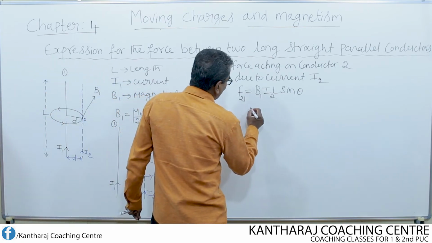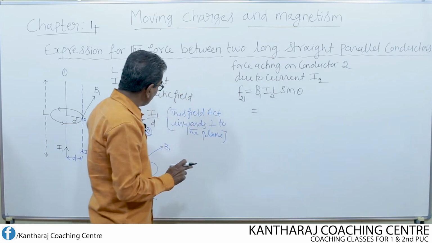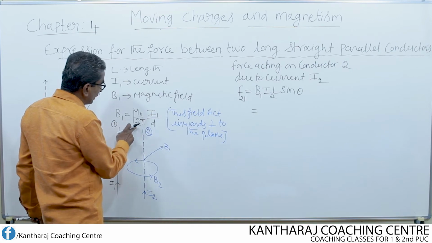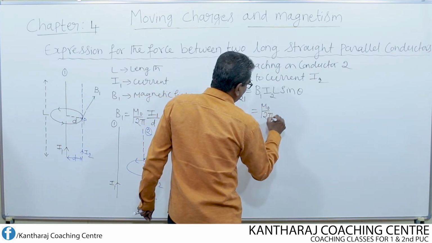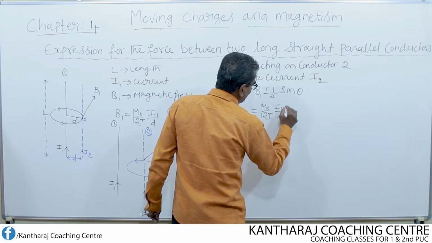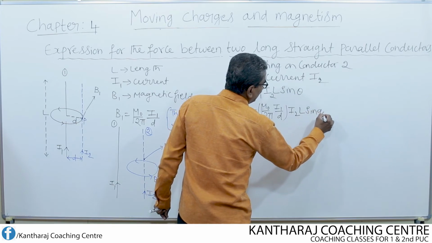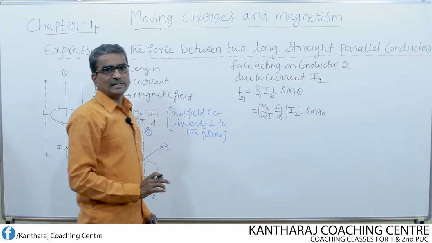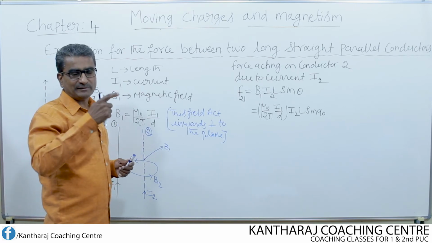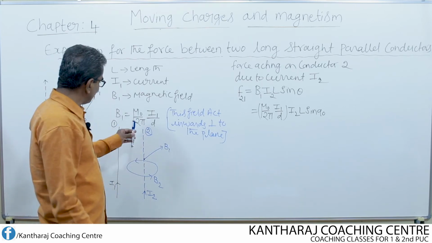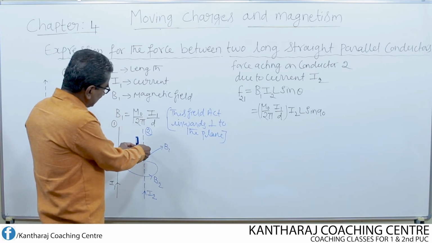Now let us make the proper substitution. That means substitute for B1. What is B1? Mu naught over 2 pi I1 by D. Mu naught over 2 pi I1 by D into I2 L into sin 90. Theta equal to 90 degree. Because what is theta? Theta is the angle between the direction of magnetic field and the conductor. Now look here, the conductor 2 is kept like this, whereas magnetic field is directed inwards like this.